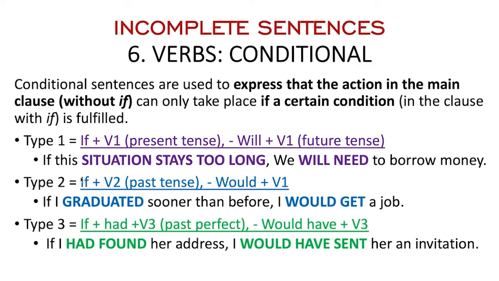Meanwhile, for type 2, here are the formulas. If and then verb 2, and then the next dependent clause would be would and verb 1. Verb 2 over here, and then you should get would and get. The next part, type 3, we can find it using had and verb 3, just like the past perfect tense, had found and would have sent. Would have and verb 3. This is the third form of send. Okay, let's jump to the next practice test.